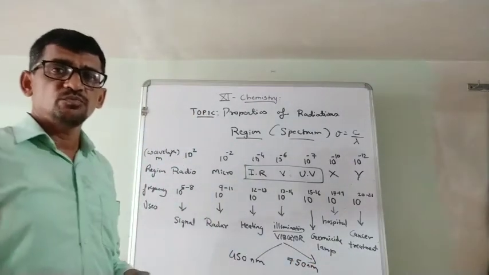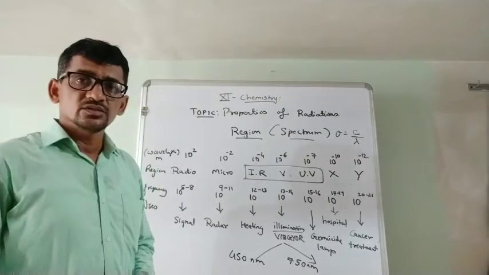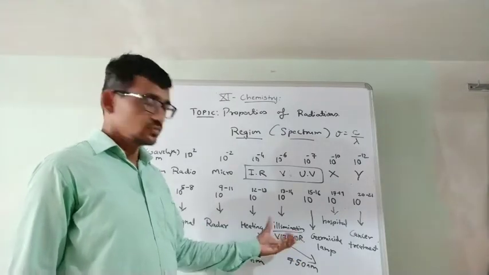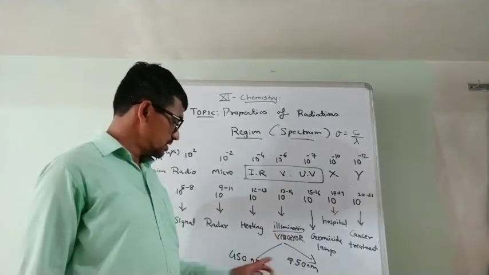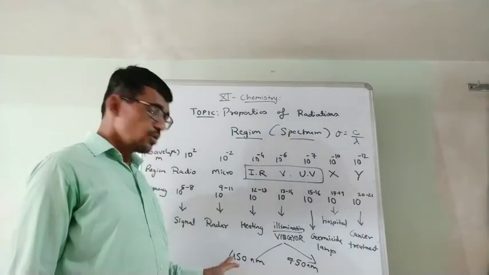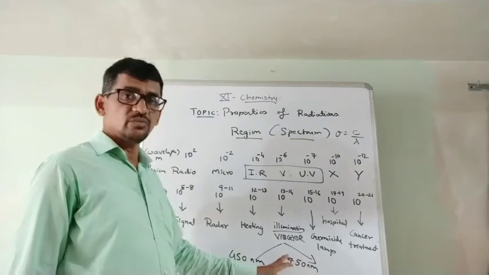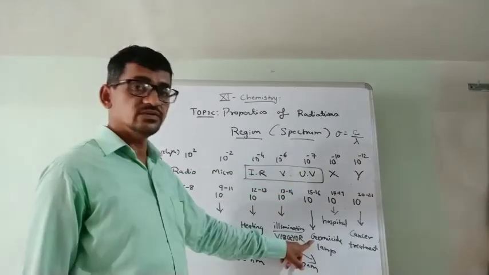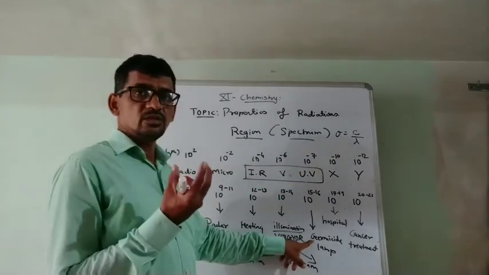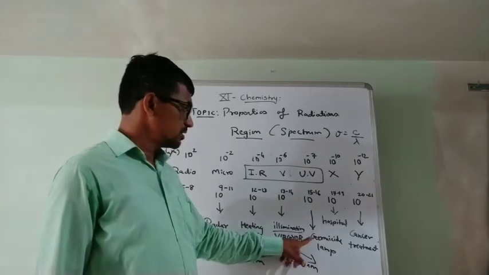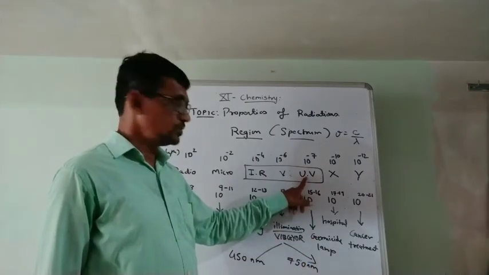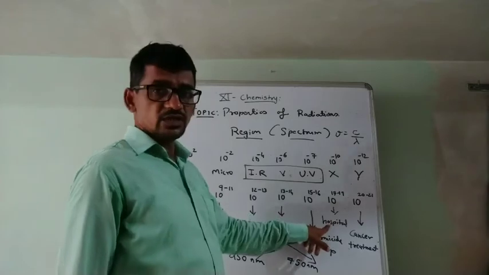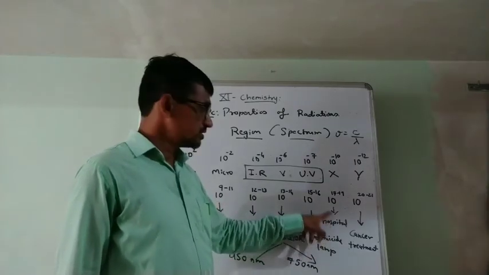So remember this Vibgyor color, it is of 7 colors: violet, indigo, blue, green, yellow, orange and red. So this Vibgyor color means visible, and its wavelength is approximately 450 nanometer to 750 nanometer. Ultraviolet light is used in germicidal lamps to kill mosquitoes and insects. X-rays are used in hospitals, in orthopedics, for bone cracks.